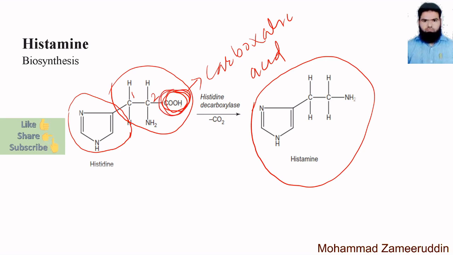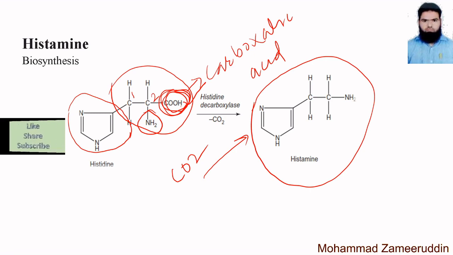This is the acidic group and this is the amino group. That's why it is called an amino acid. Now in histamine, the carboxylic part is missing. So simply, the removal of CO2 from histidine results in the synthesis of histamine.